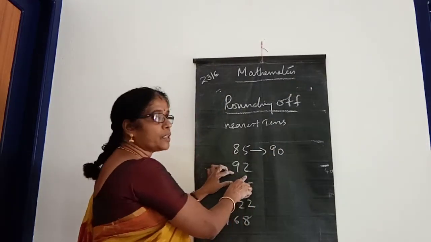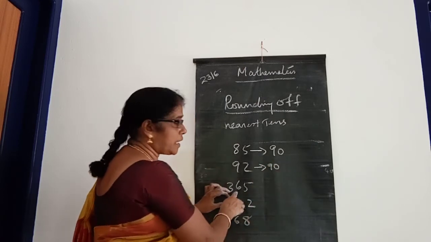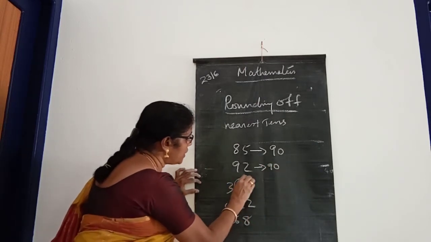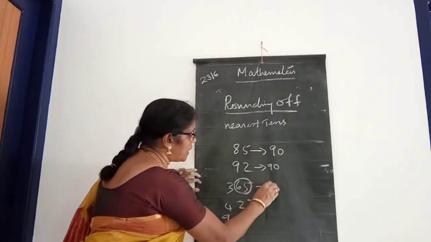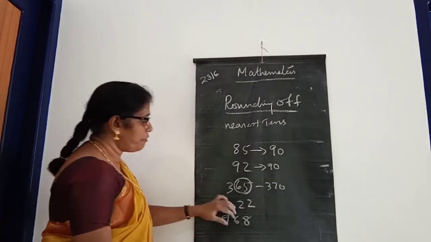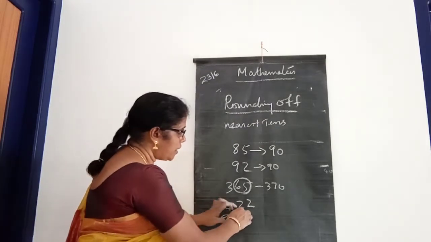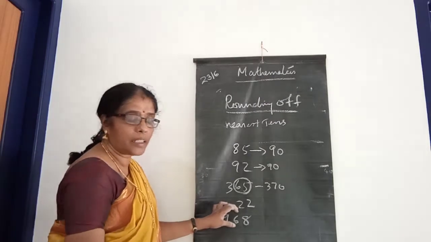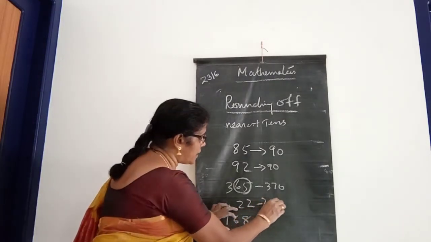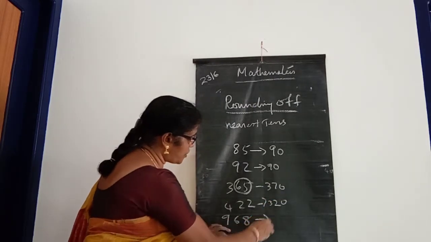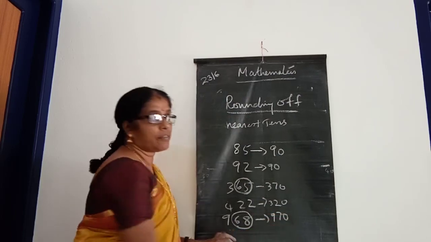And 92, the nearest tens is 90. For 365, the nearest tens is 370. For 422, 22 is between 20 and 30, below 5 in the ones, so we take 420. For 968, that is 68, the nearest tens is 970.